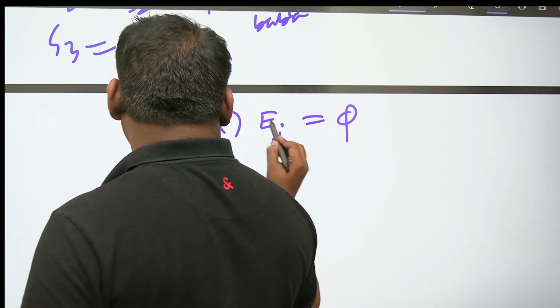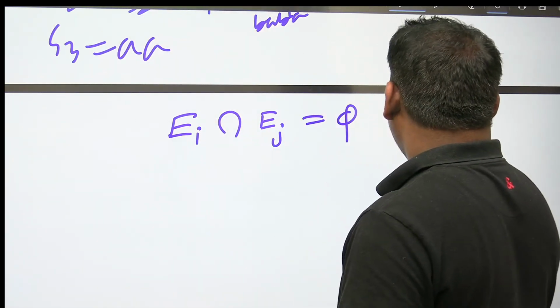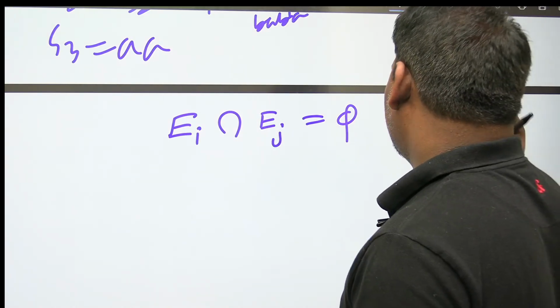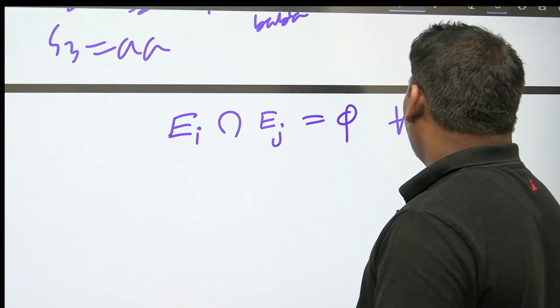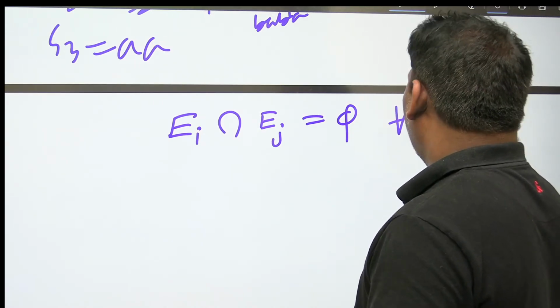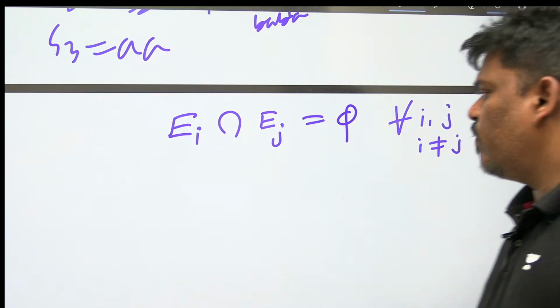For equivalence classes, one of the conditions is: for all i and j, Ei intersection Ej is phi, but remember i not equal to j. That is one rule for equivalence classes.